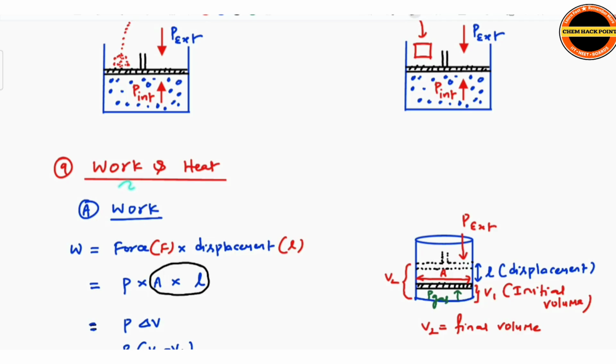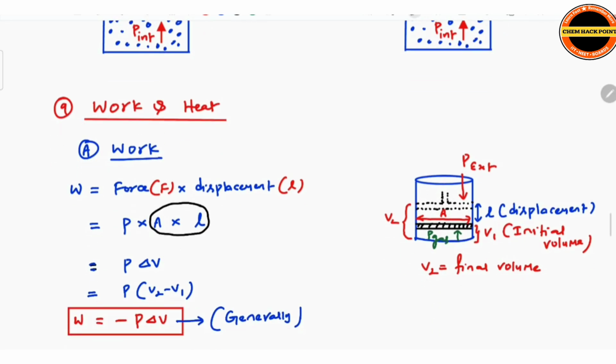Okay. Next, work and heat. Here, work is force into displacement, we know. For example, think that the piston is here, and after exerting some external pressure, the piston came here. If we consider it as expansion, initially the piston was here, but finally it is here. So the initial volume is V1, and the final volume, from here to here where the piston moved, is V2.